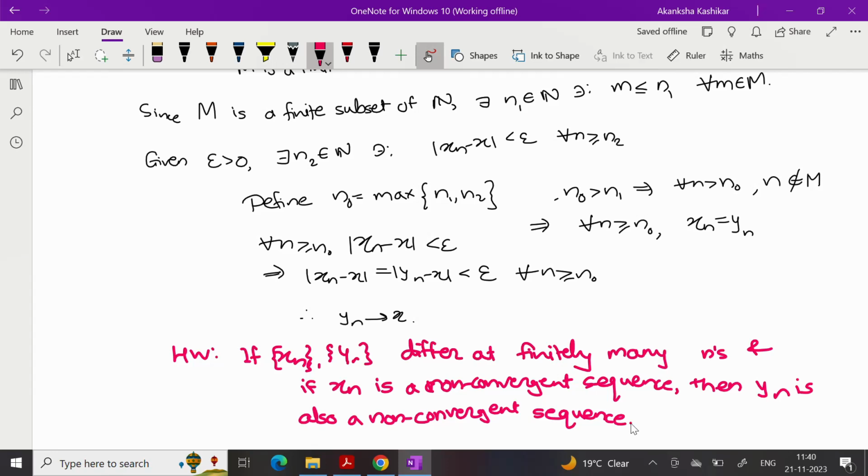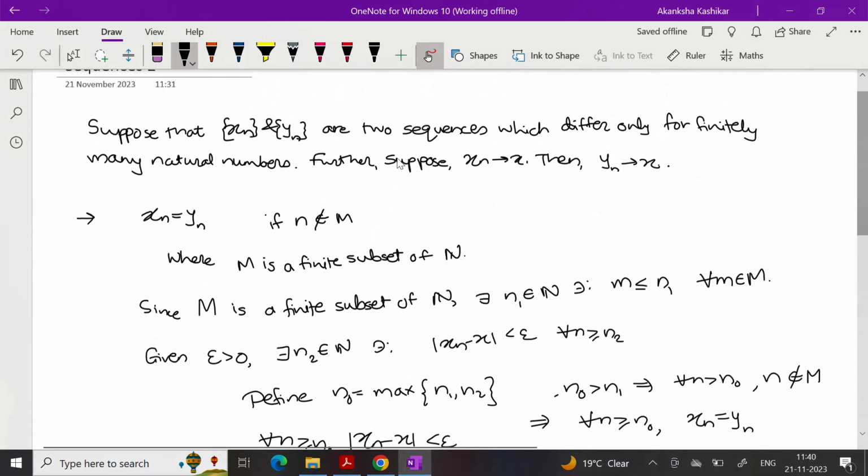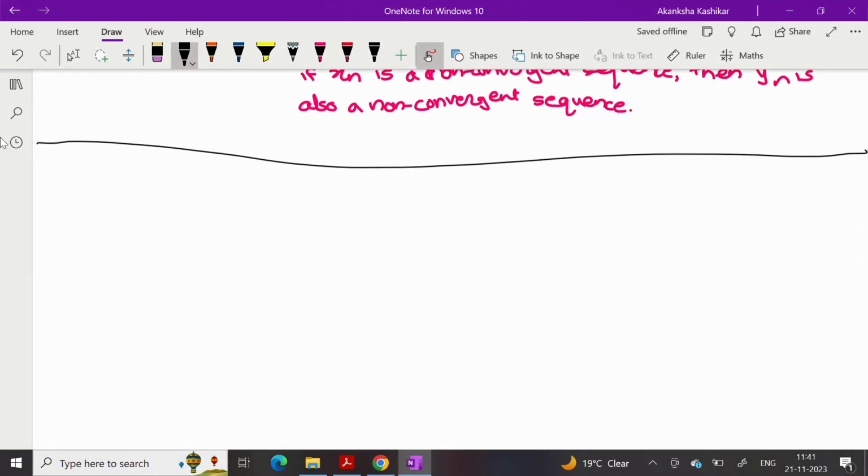Now let me study a few more results related to sequences. We will state the results and we will try to prove them one by one. So what are the results? Let xn be a sequence of real numbers.